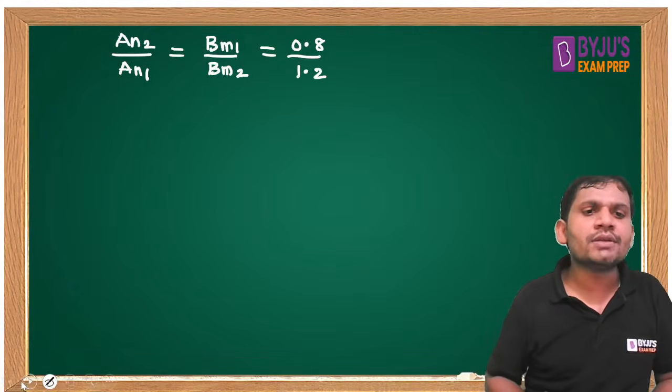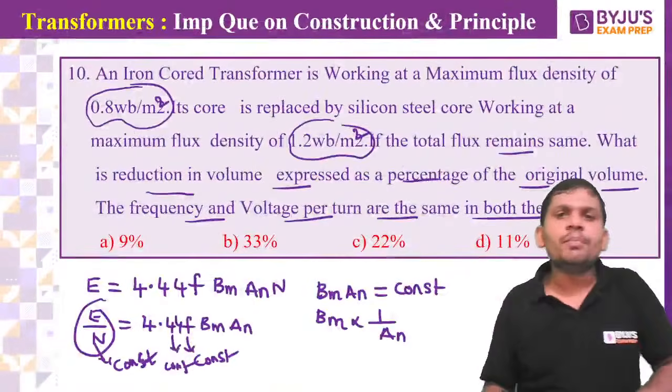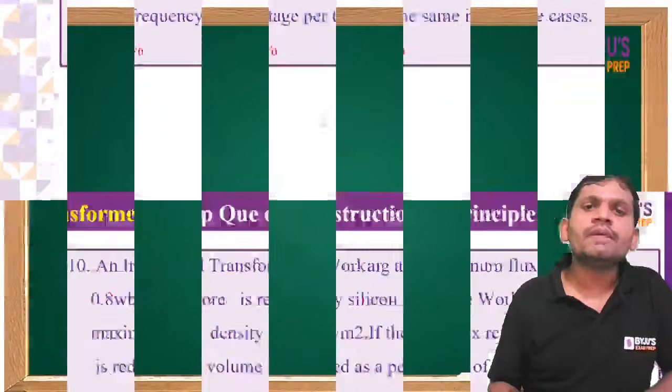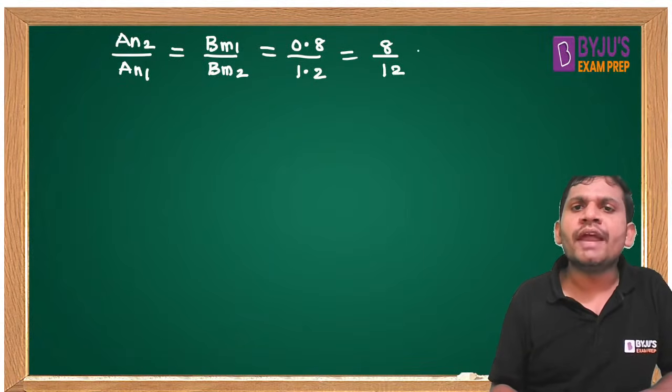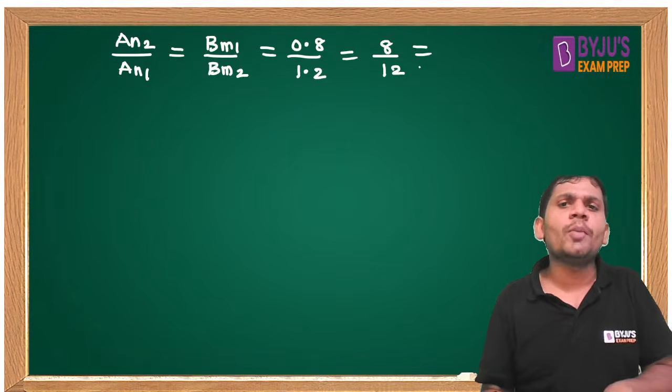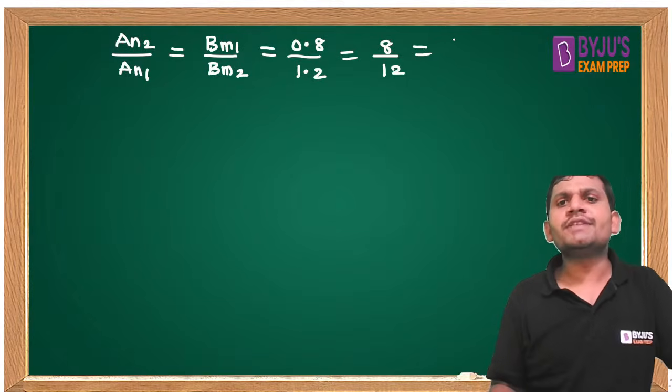Is it correct, friends? Bm1 is 0.8. Bm2 is 1.2. Then how much can we get, students? This is equal to 8 by 12. 8 by 12 means how much can we get? Yes, students. This is 2 by 3.